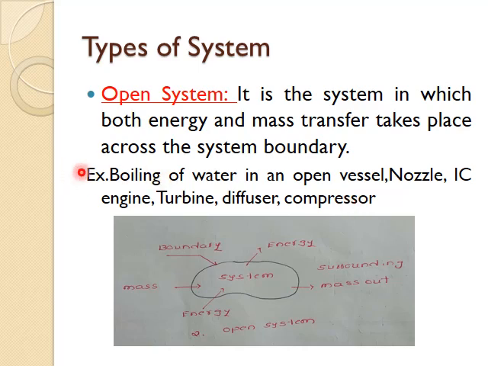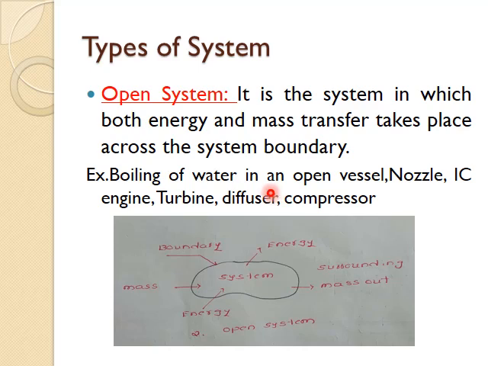Now let us consider boiling of water in an open vessel, and how it can be an example for open system. If you imagine the boiling of water in an open vessel, you can observe two things there. One thing is heat is being transferred through the system boundary, that is through the material of the vessel, and also the steam will enter into the atmosphere through the system boundary.